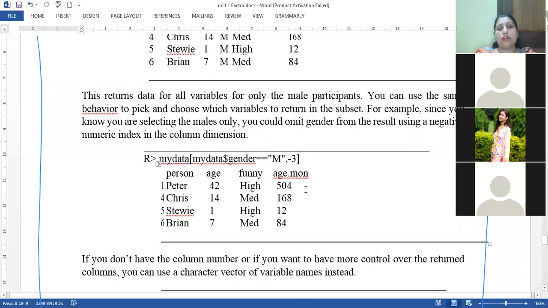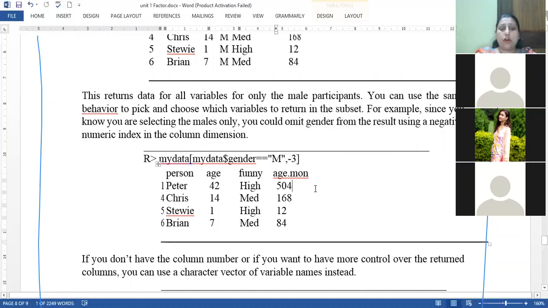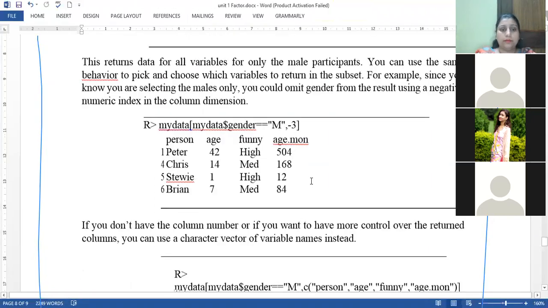To delete a particular row or column, we just use the syntax with a minus sign. So we have to drop the third column. The first column is person, the second is age, and the third column is gender. So I just write -3. It will drop the third column. Whatever column you want to drop, you just use a minus with the index value, and that column or row will be dropped.